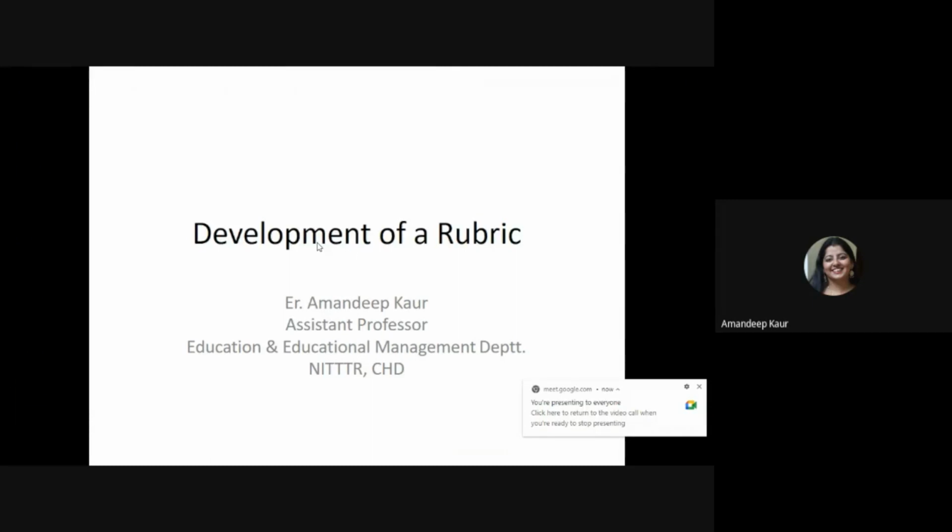So dear participants, in the first session, you were all given an overview of what we mean by evaluation, and the concept and characteristics of a good evaluation. In this particular session, the discussion will be on the development of a rubric.